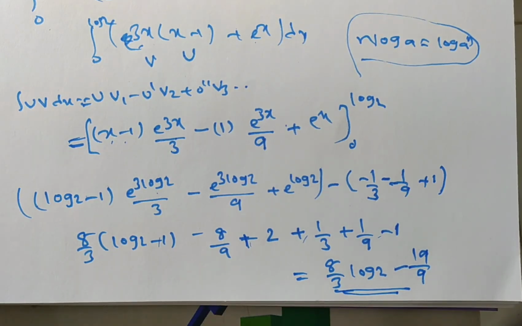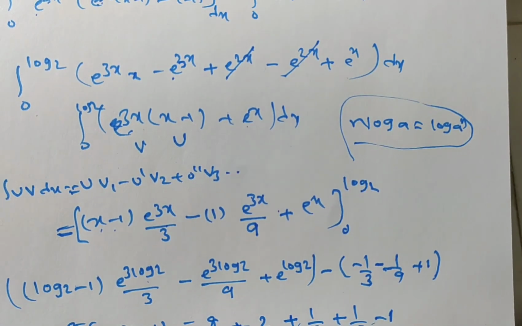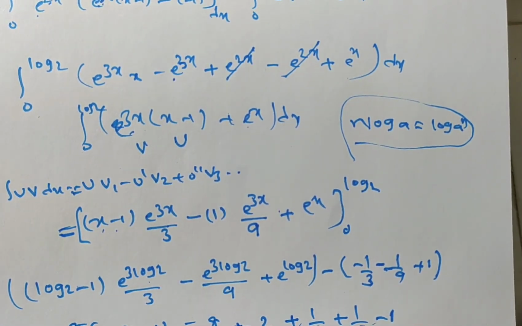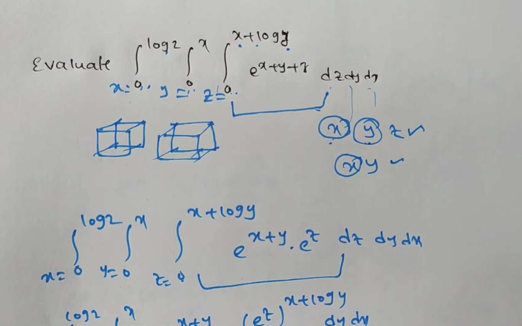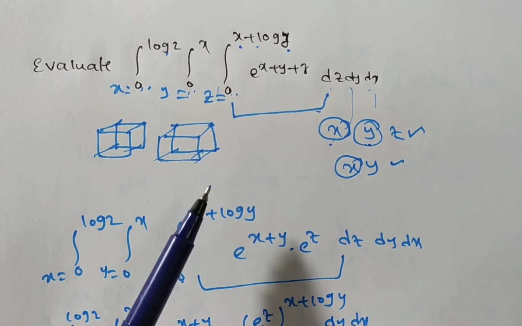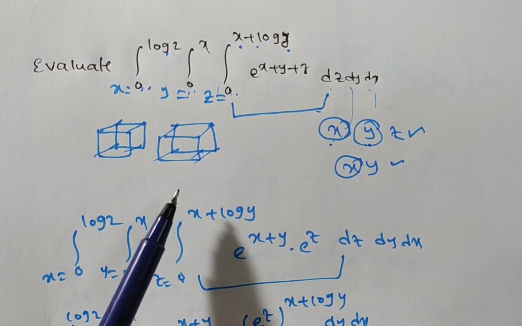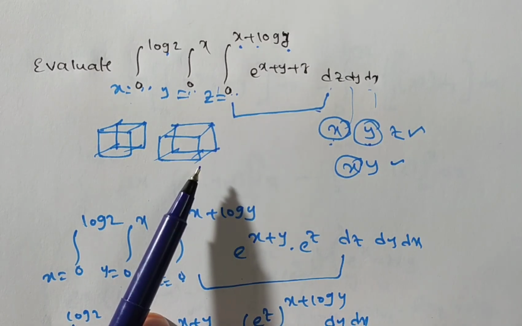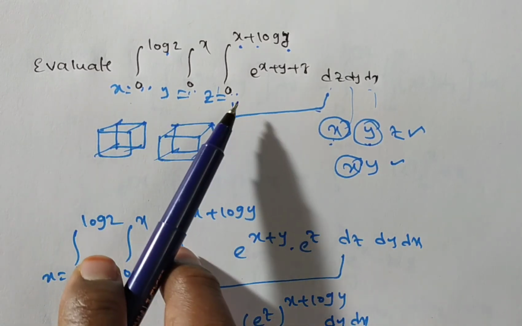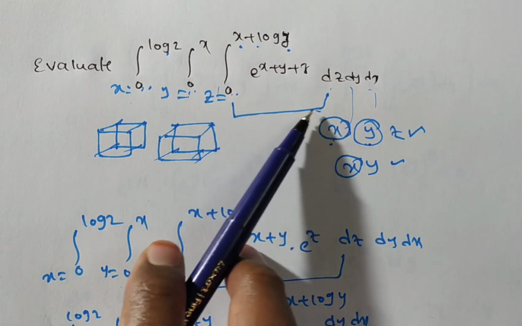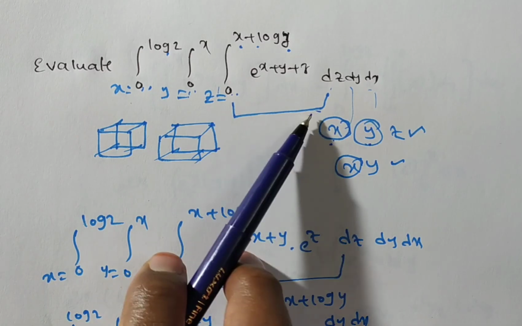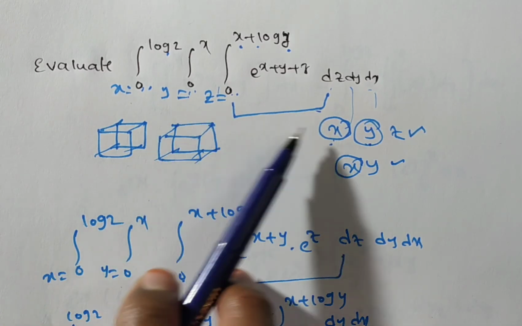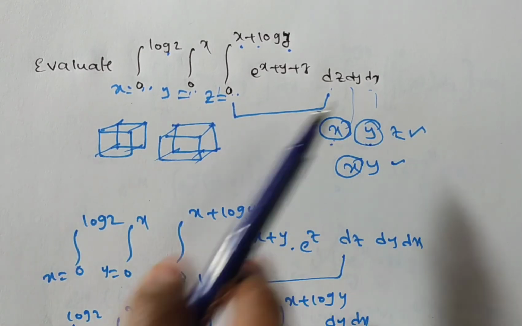So only what you have to remember is with respect to which variable we have to integrate. How to identify: based on the number of the dependent variables, and we have to know the integral UV rule. Generally you will feel triple integral problems are easy, or not? Yes. So how to evaluate: first we have to integrate with respect to the variable which the function has more of. So z. First I integrate with respect to z, later with respect to y, and then with respect to x. That's it.